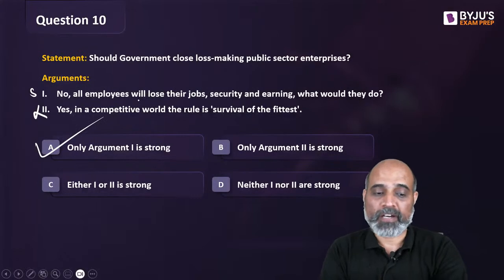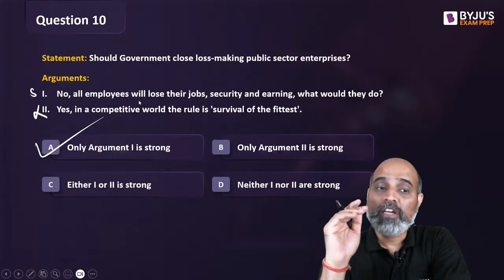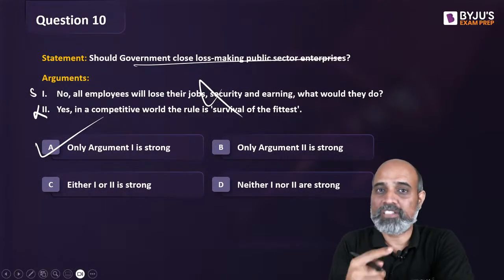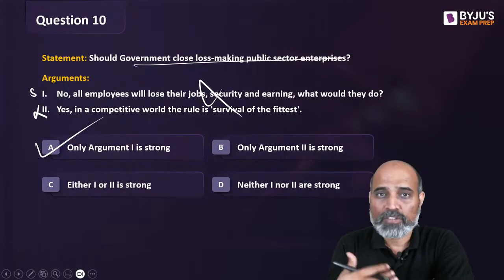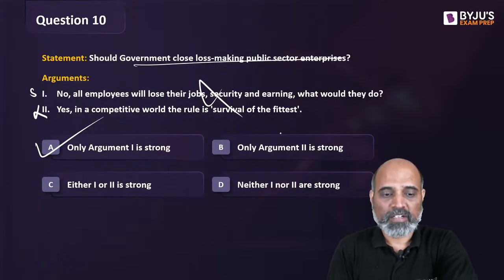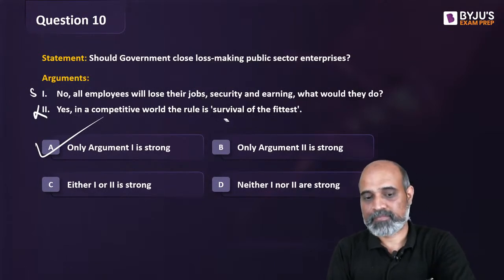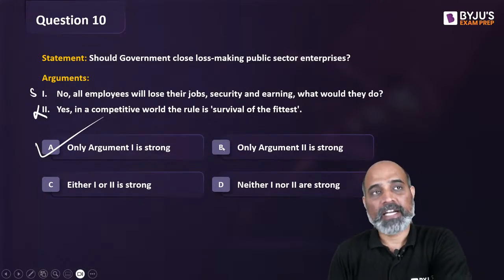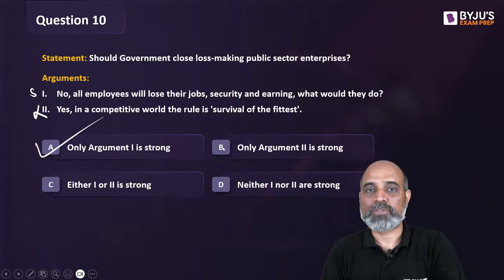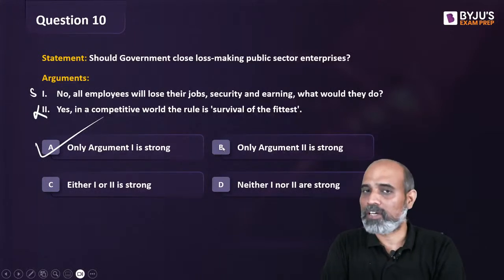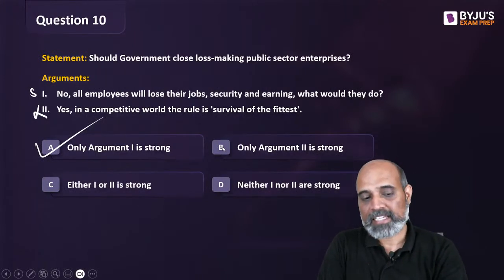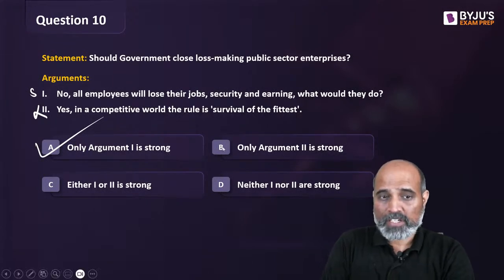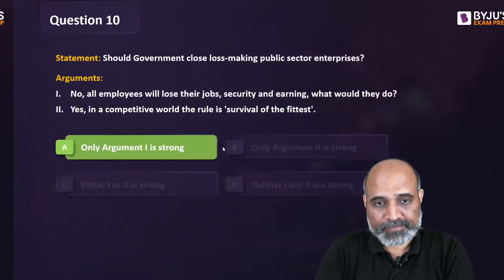So only argument one is strong. And why first is strong? Because when I did not read any of this, when I simply looked at the question and thought that this was a debate, this is what I will come up with. Debate में कुछ भी नहीं बोलते हैं ना. I know not all of you must have gone through debate in your school or college life, but debate में वही बोलते हैं कि सामने वाला शांत हो सके. जब सामने वाला शांत हो गया तो आप जीत गए. That's exactly what strong arguments are, right? So A is going to be the answer.